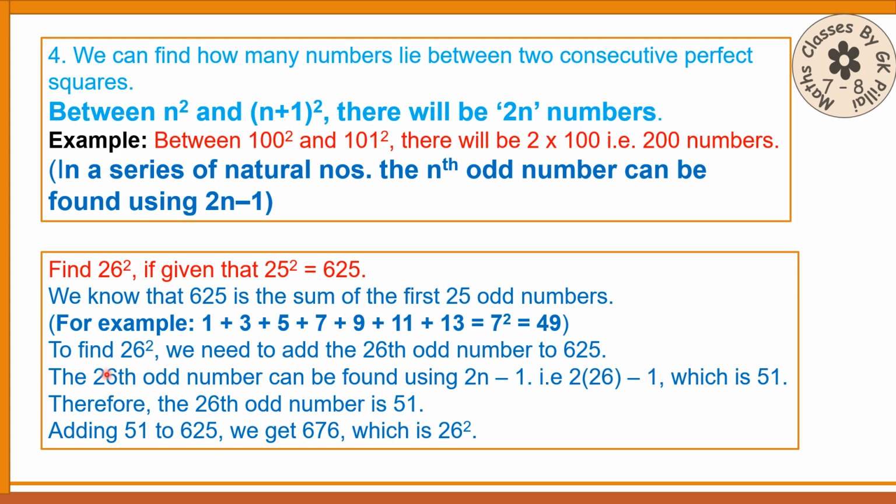Now, for finding 26 squared, we have to add the 26th odd number to 625. The 26th odd number can be found using this formula, 2n minus 1. 2 into 26 minus 1, that will be 51. So when you add 51 to 625, you will get the next square number, 26 squared. It will be 676, which is the square of 26.